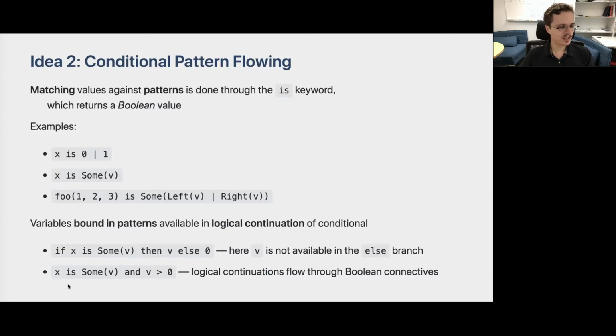For example, in this case, we are testing whether x is of the shape sum of v, and where this v is greater than 0. In the case above, we were testing if x is sum of v, in which case we return v, otherwise we return 0. In the else branch, v is not available, because in this case we don't know that x really has the shape sum of v.